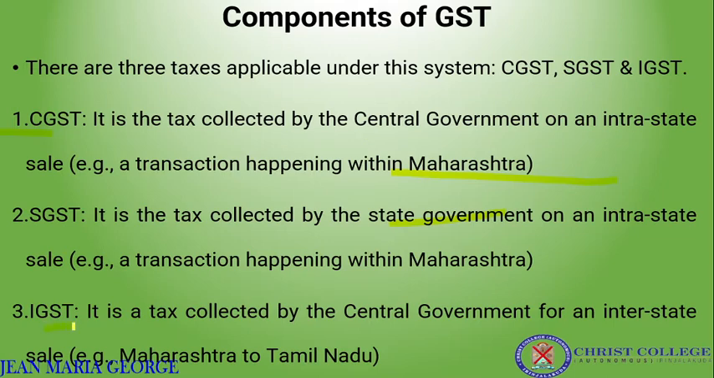And IGST, tax collected by the central government for an interstate sale. That means from one state to another. So from Maharashtra to Tamil Nadu, if we are importing a particular component, the tax for such a transfer will be collected by the central government, and it is called integrated GST. The other 2 are intrastate, within the state. If we take an example, inside Kerala, the tax collected by the central government for a particular product is CGST, and the tax collected by the state government for that product is the state GST.